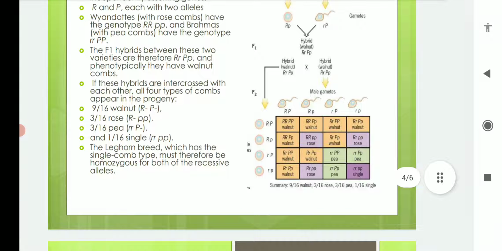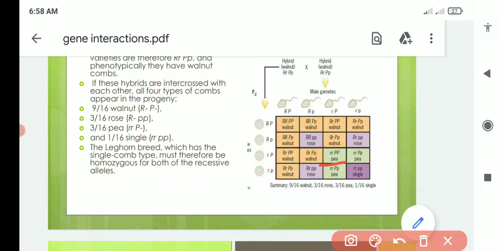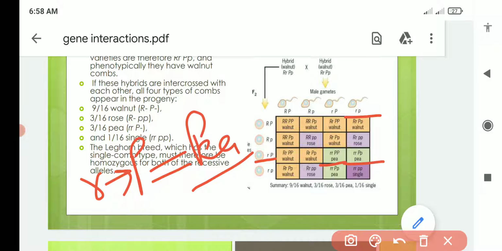So here you can see that it is pea type of comb. When this crosses with this small r small p, it will again produce this pea type, because this capital P is present and this small r will interact with this capital P, and it will result in pea type of comb shape.